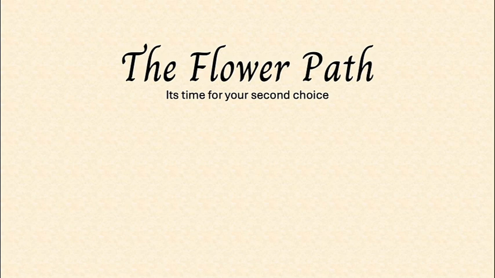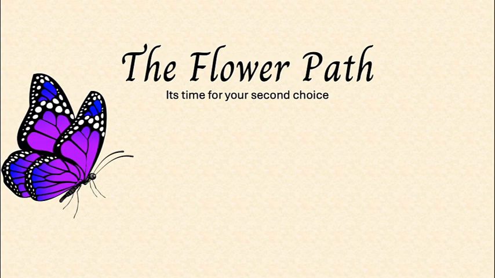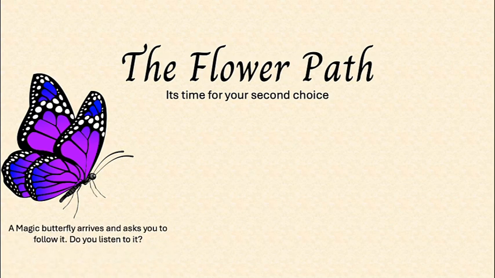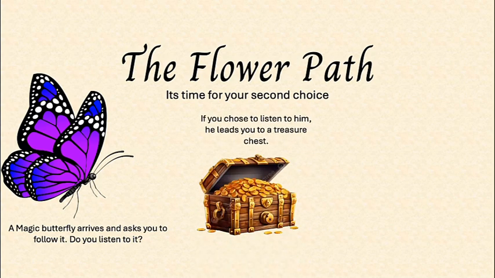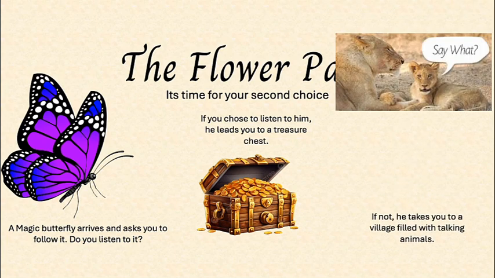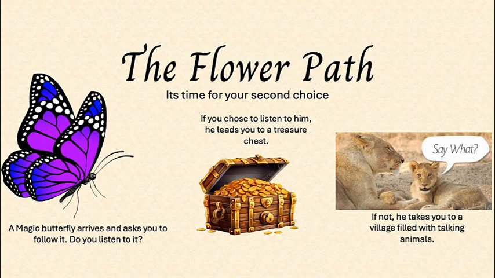First, we will describe what we want to happen should your player choose to go along the left path. In the example, the left path is a flower path with a magical butterfly that leads you to the end. This path will have another choice at the end that is decided by whether you choose to follow the butterfly or not. If you do, it leads you to treasure, and if you don't, you'll come across a village of talking animals. The objective in this part of your pseudocode is to go through what happens once the player has chosen the left path, and what happens when they've completed it.